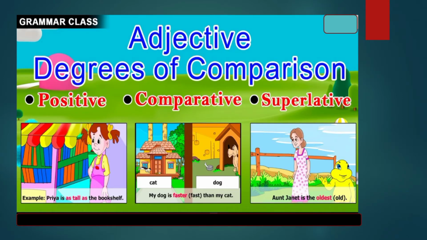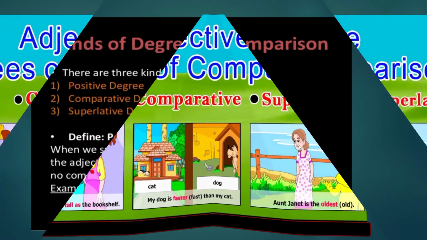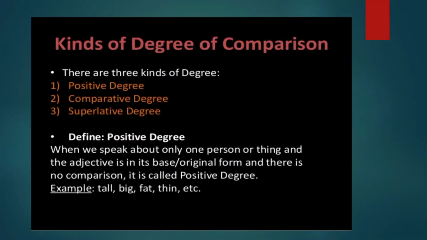Come, let's learn what is positive, what is comparative, and what is superlative degree. There are 3 kinds of degree: positive degree, comparative degree, and superlative degree. What is positive degree? When we speak about only one person or thing and the adjective is in its base or original form and there is no comparison, it is called positive degree.